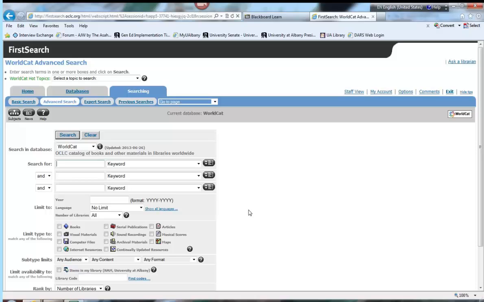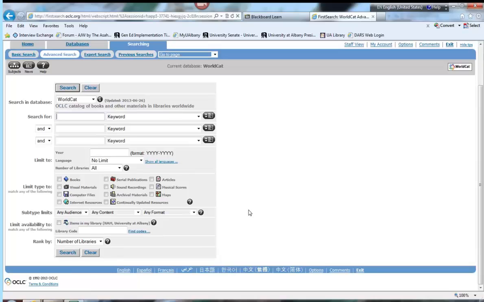So, let's say that you were looking for something that our library didn't have. This would be the place to find out which libraries do have it. Instead of going to individual library catalogs, you can search multiple library catalogs using this database, and then you can also use it to go through and order those things from interlibrary loan. I'll show you in a demonstration in just a minute. But first, I want to take a look at the search page.